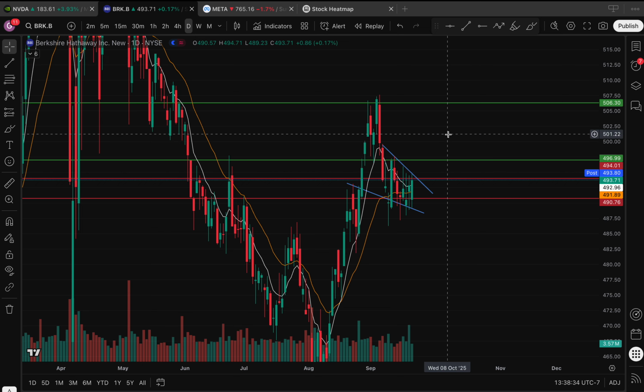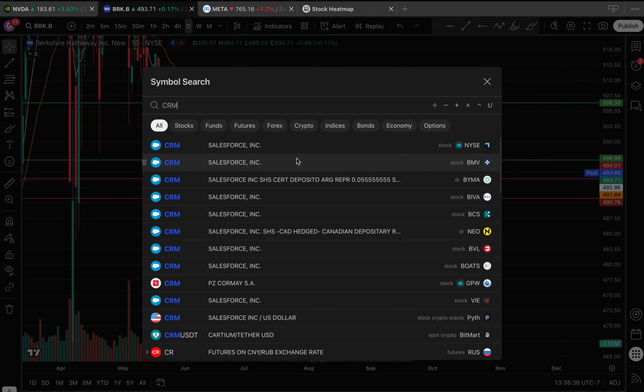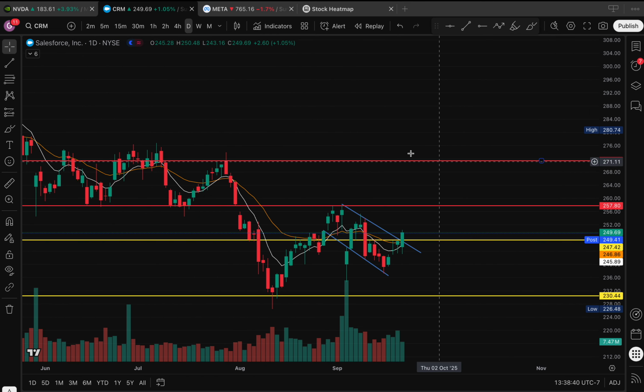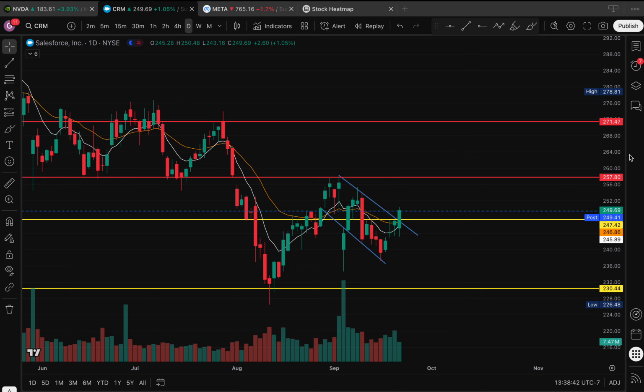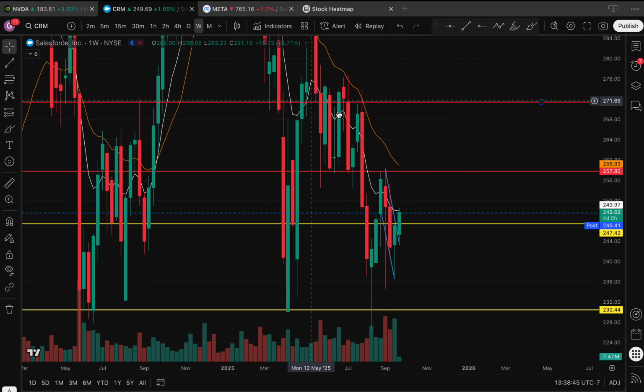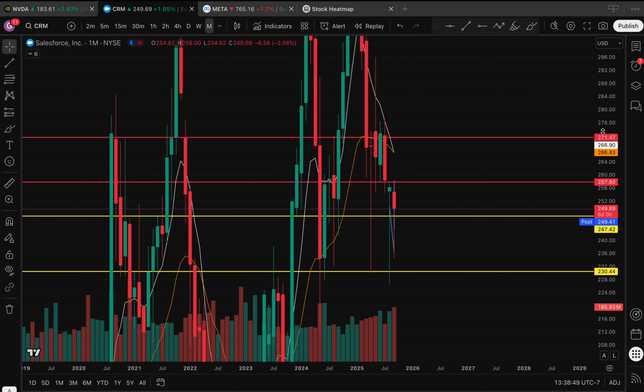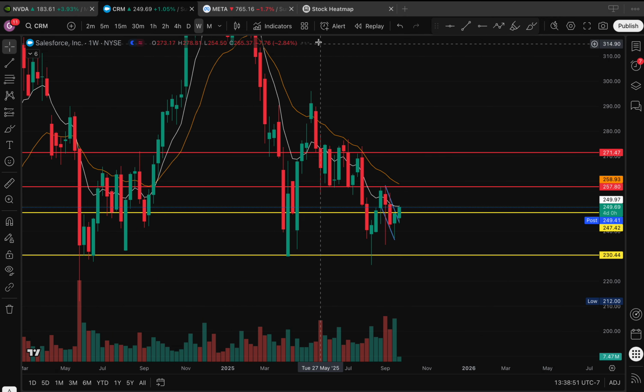Okay, so the next one is CRM. CRM is a name that is pretty tricky, and this is for experienced traders only, because the trend is still a little bit bearish on the weekly and monthly time frame, and I don't really trade these names once price is under the EMAs on both the weekly and monthly.